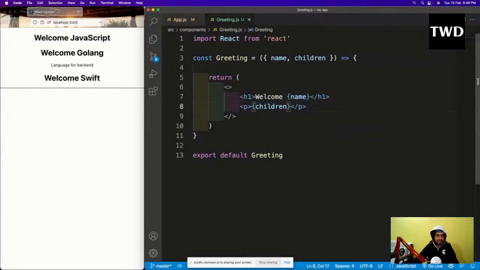I'll save it, and then nothing will happen. And even if it refreshes, it will be like this. So this is the shortcut. This is the shortcut: name and children. Okay.